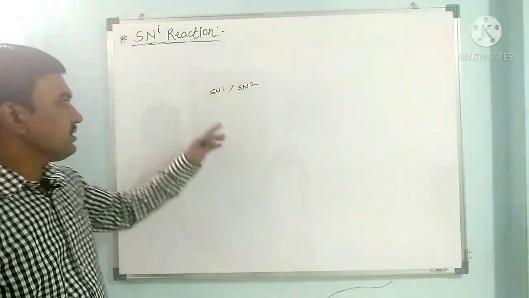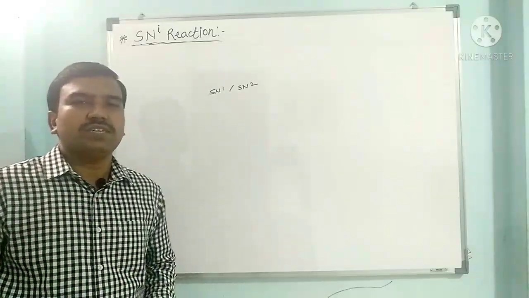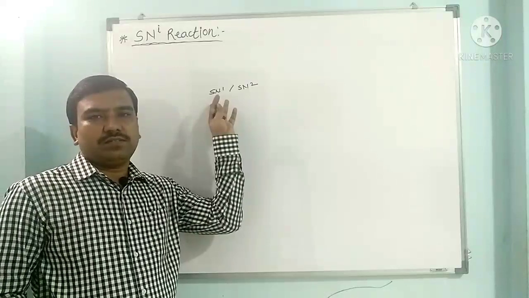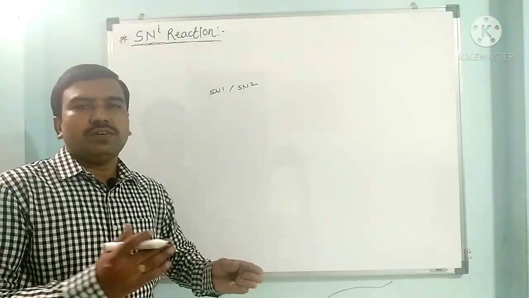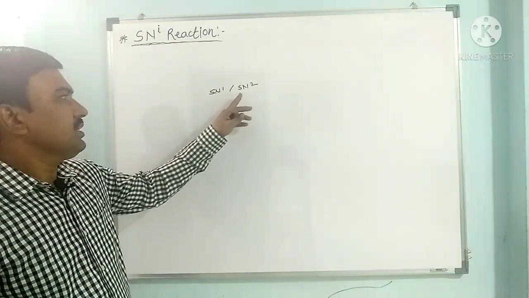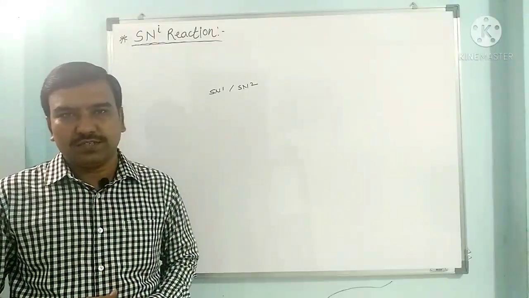In the SN1 reaction, when an alkyl halide undergoes SN1 reaction, it gives alcohol with racemization as a product. Depending on the structure of that alkyl halide, we can have different proportions of inversion and retention. But in the case of the SN2 reaction, we get 100% inversion of configuration.